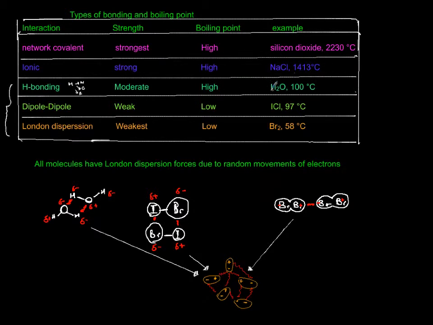For example, water boils at 100 degrees Celsius because it has hydrogen bonding. And this is the water molecule. I put two of them together, and the red here indicates their hydrogen bonding.